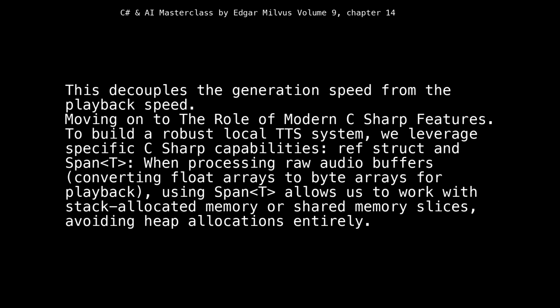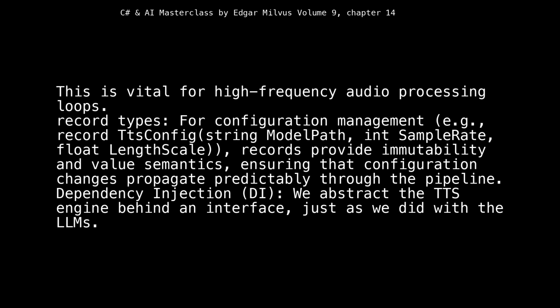Moving on to the role of modern C# features. To build a robust local TTS system, we leverage specific C# capabilities: ref struct and Span<T> when processing raw audio buffers, converting float arrays to byte arrays for playback. Using Span<T> allows us to work with stack-allocated memory or shared memory slices, avoiding heap allocations entirely. This is vital for high-frequency audio processing loops.